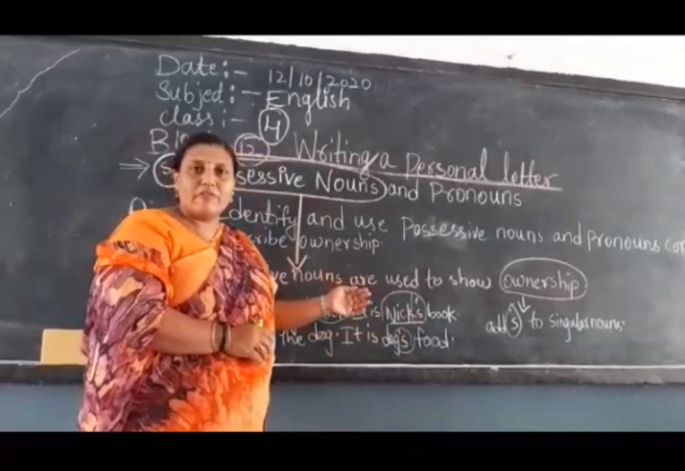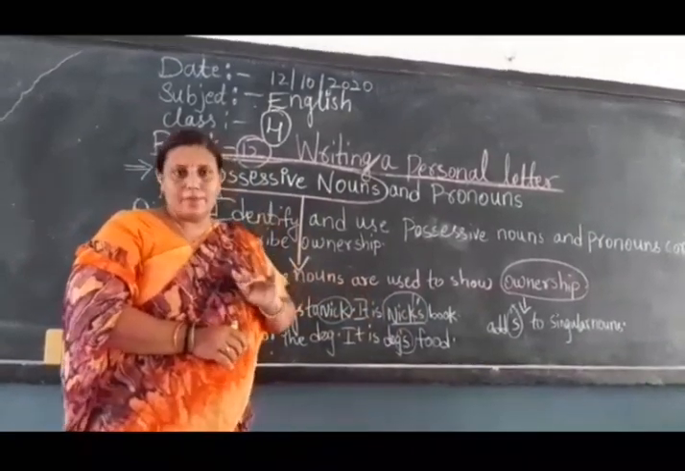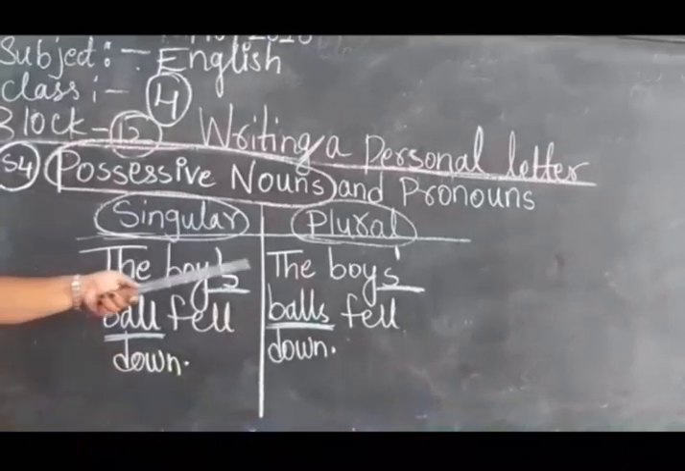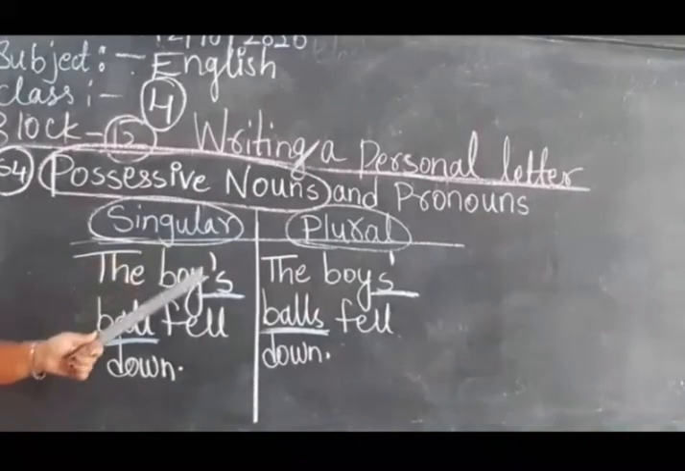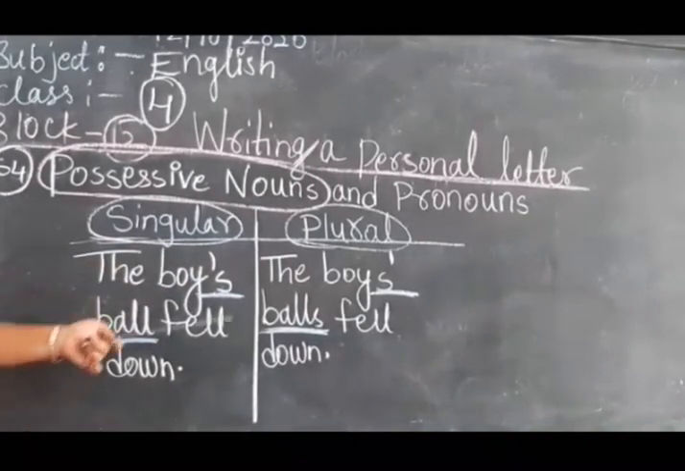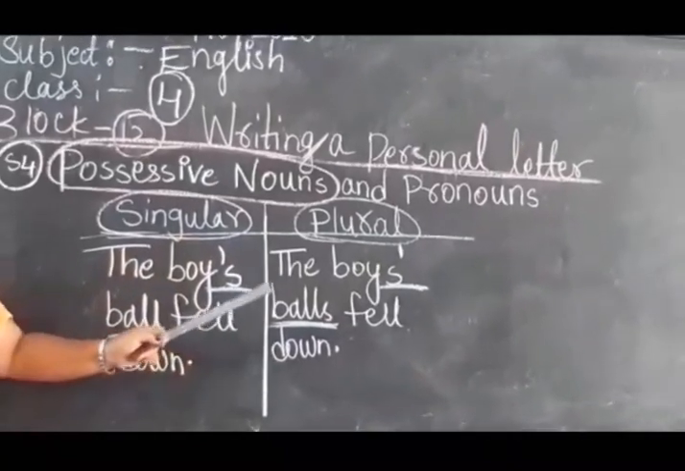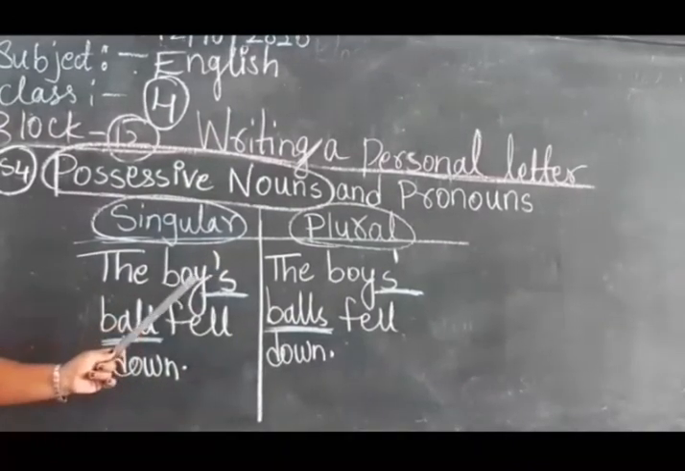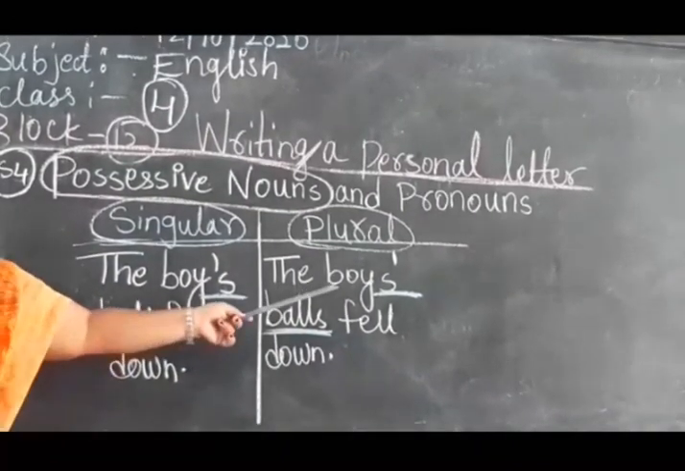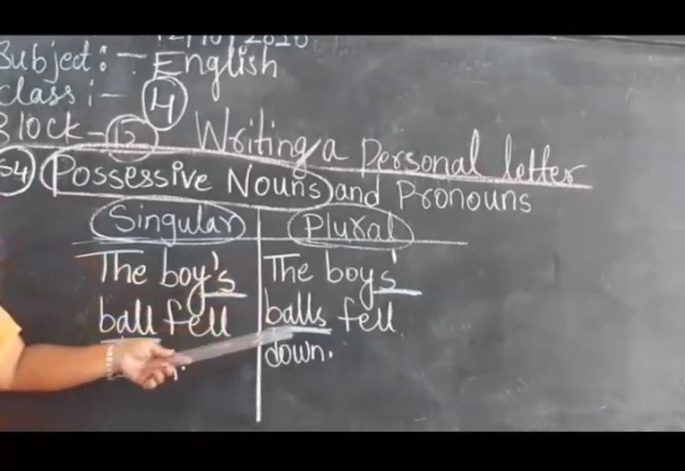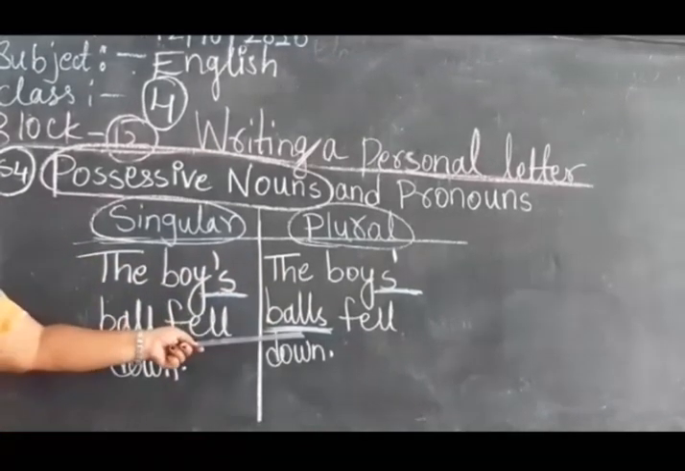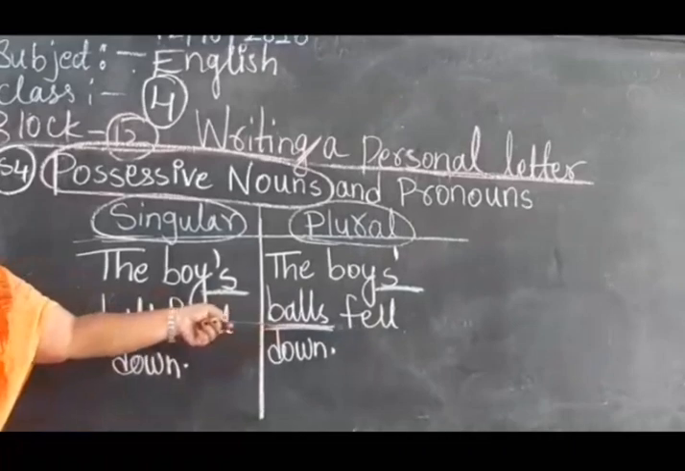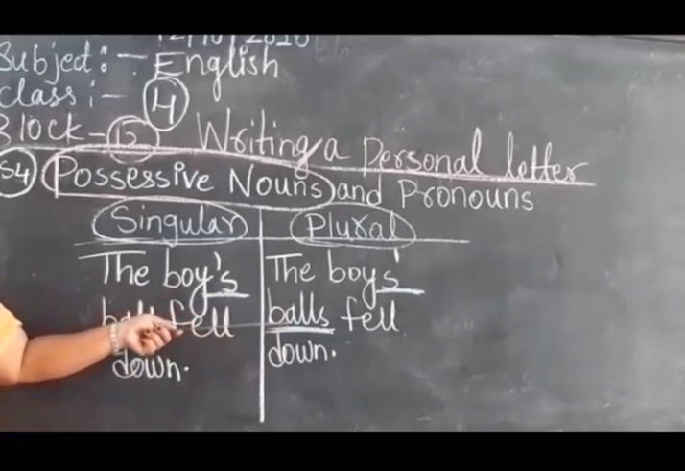Now let me explain briefly what is a singular possessive noun and a plural possessive noun. Children, I told you I am going to explain singular and plural possessive nouns. You can see here, this is the singular possessive noun table and this is the plural possessive noun table. Be careful children, there is a lot of difference. B-O-Y apostrophe S, and here B-O-Y-S and then apostrophe. Here only one ball is there, here balls are there. Listen carefully, I am going to read why it is apostrophe S and why it is S apostrophe.